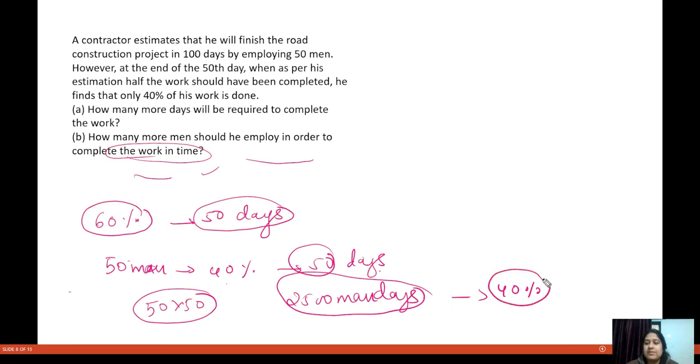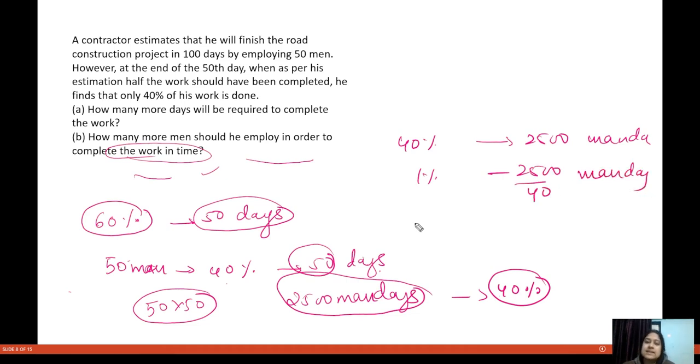Then 60% is how much? 40% is equal to 2500 man days, so 1% is equal to 2500 divided by 40 man days, and 60% is equal to 2500 divided by 40 into 60.